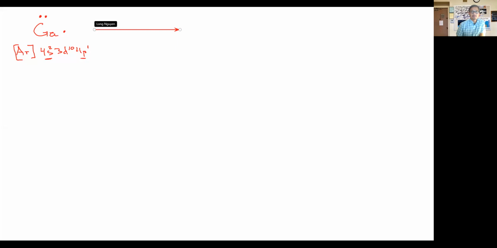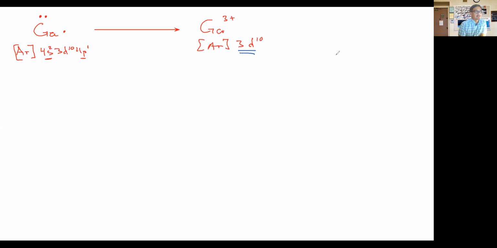And what we see gallium doing is it will gain a charge of 3+ because of these 3 electrons. What it's left with is argon and 3d10. Argon 3d10, that's what we have for gallium. Now, this isn't quite a noble gas, and let's make sure we keep this in mind. The noble gas would only be argon. What we have here is also a stable situation where we have a completely filled d orbital.